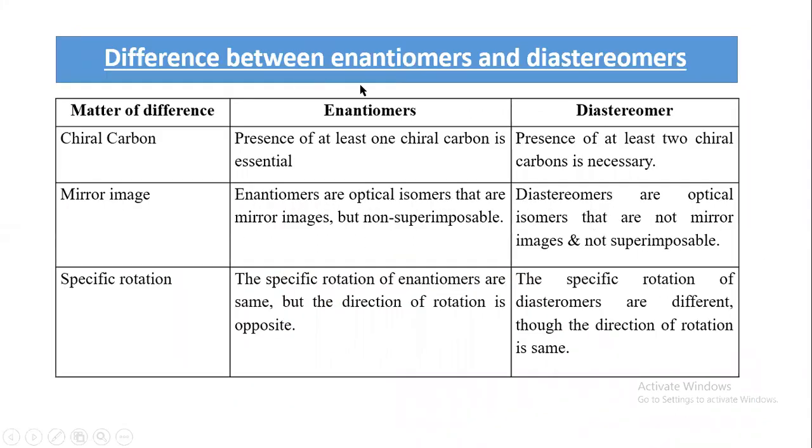Here is the difference between enantiomers and diastereomers. Remember that enantiomers are optical isomers, and diastereomers are also optical isomers, but enantiomers are non-superimposable mirror images, whereas diastereomers are not mirror images of each other.